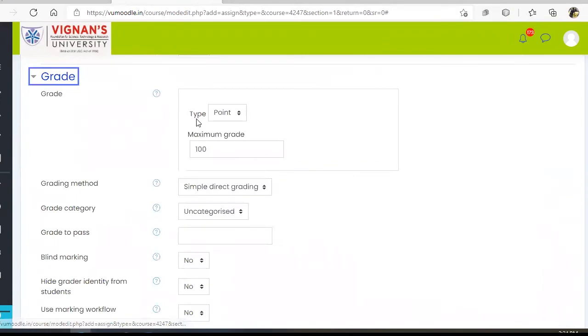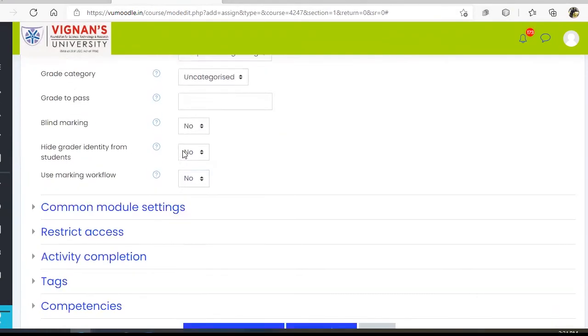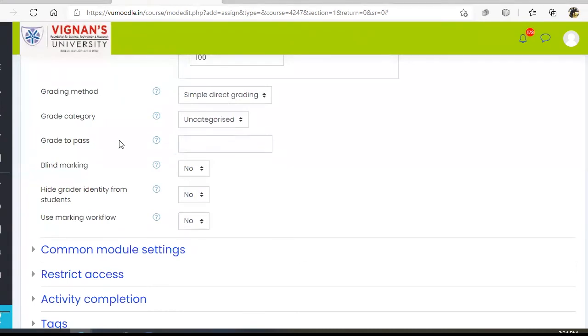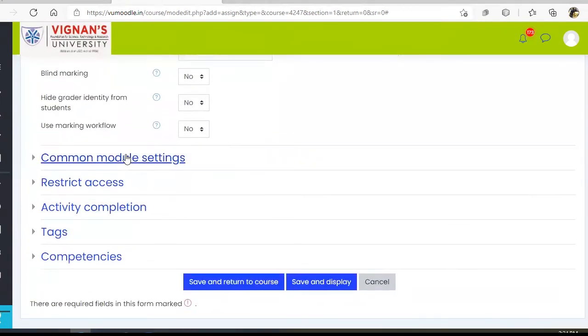And you can choose the grade type. It can be point grade or scale grade, and you can give the maximum grade. You can give the minimum pass marks to pass this particular assignment.